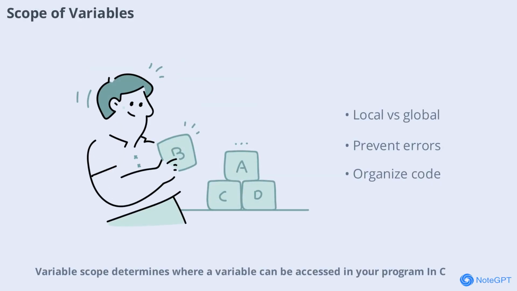Variable scope determines where a variable can be accessed in your program. In C, variables can be local to a function or global to the entire program. Understanding scope helps prevent errors and keeps your code organized. We'll explore examples of both local and global variables.